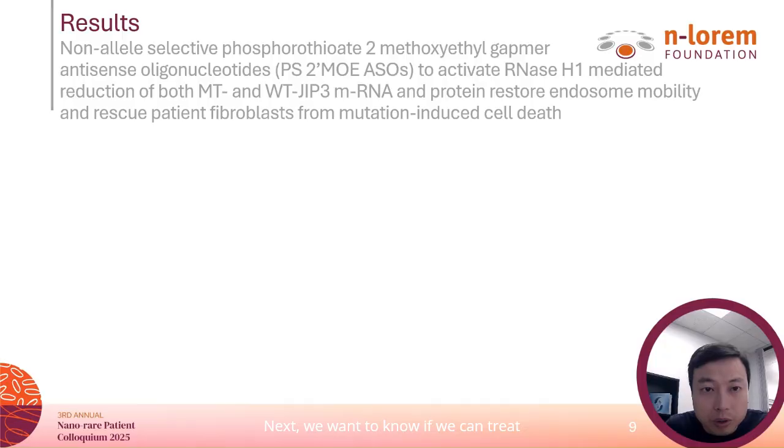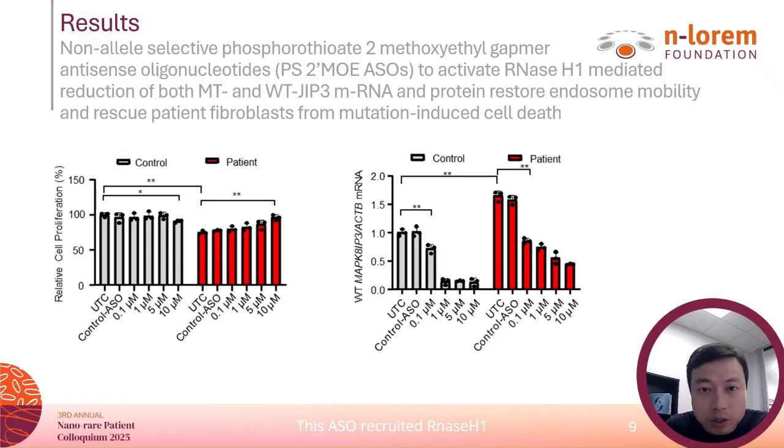Next, we want to know if we can treat this mutation. To assess therapeutic potential, we developed the non-allele-selective PS-modified gapmer ASO targeting both alleles of the MAPK8IP3. This ASO recruited RNase H1 to degrade the targeted mRNA, effectively reducing expression of JIP3.